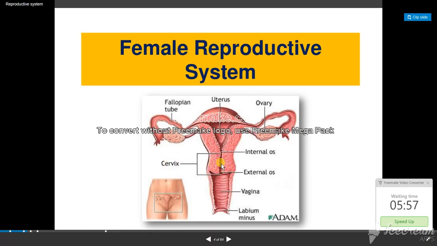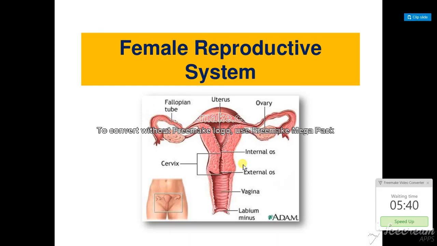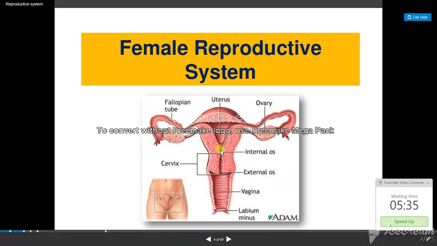Normally the cervix is 2 centimeters wide, but at delivery time it should widen from 2 up to 12 centimeters, so that the baby can come out quickly. That is the importance of the cervix, and it is also the most important part of the female where you mostly get cervical cancer. Next you have the internal os, which opens into the uterus. This is the uterus where implantation happens and the baby will grow.